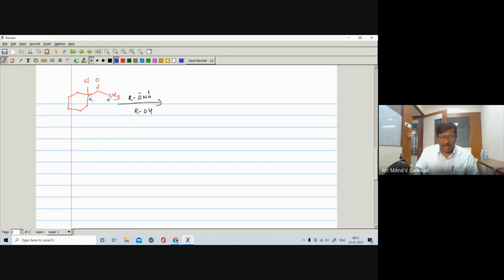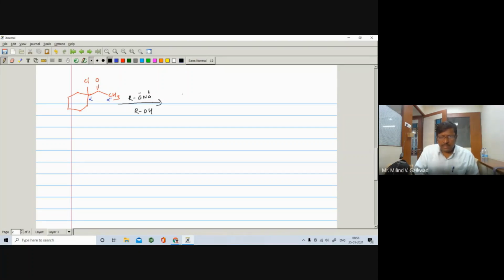From which carbon do we get the carbanion? From the alpha dash, because on alpha there is a halogen. So the required condition is that there must be presence of at least one alpha halogen, and from the alpha dash there is a removal of hydrogen and formation of carbanion. So I can also write this one like CH2 and H. So I can abstract one of the hydrogen by the base, and we can convert into corresponding carbanion.